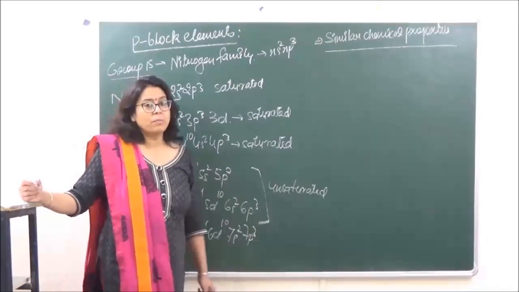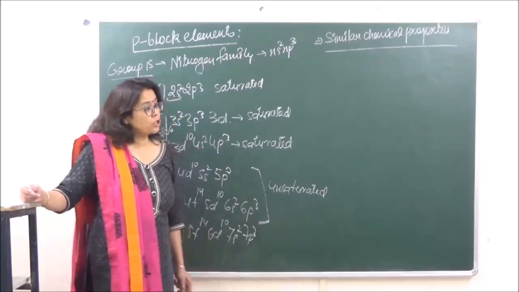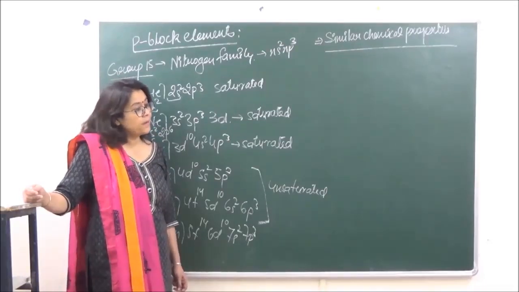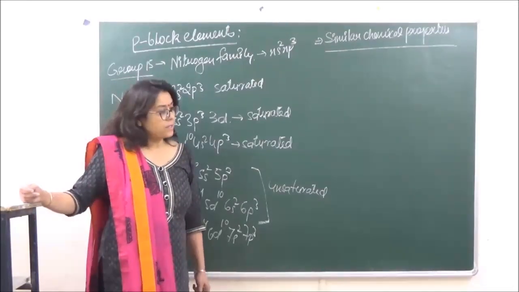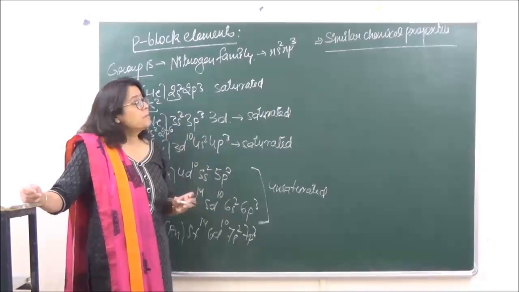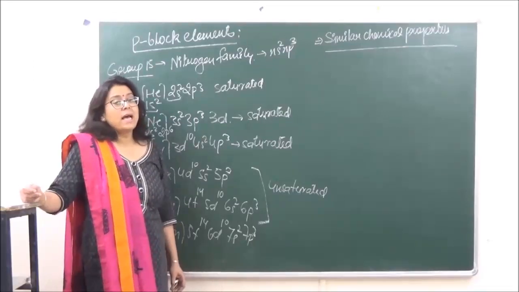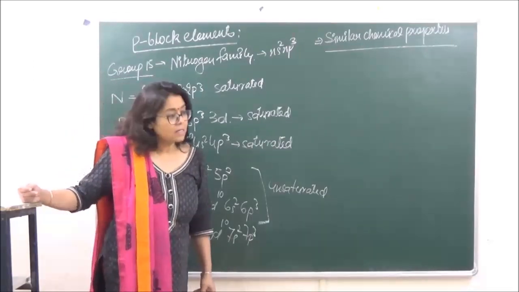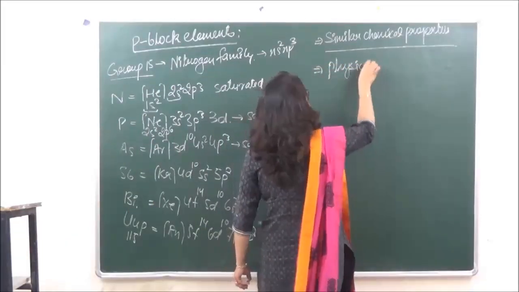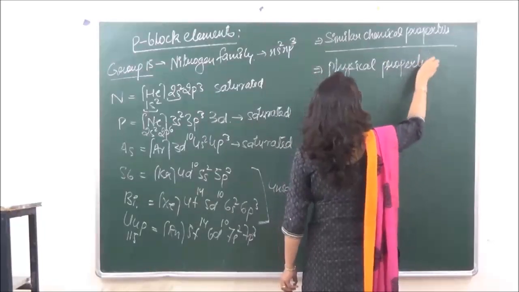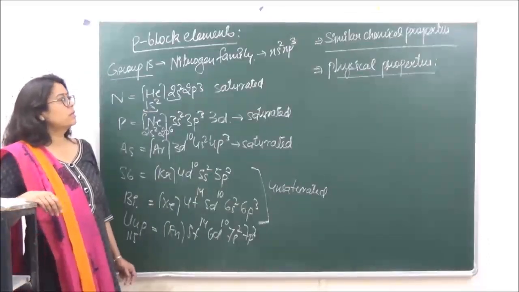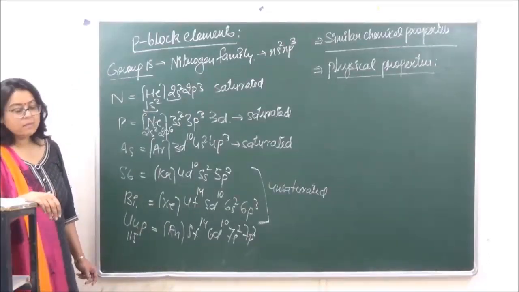We know that chemical properties only depend upon the electronic configuration of the outermost shell, as the inner shells do not participate in any kind of chemical reactivity. ठीक है? So they all are going to have the same kind of chemical reactivity, but they might show certain gradations as we move from the first member to the last member, and gradation is more pronounced in physical properties. So let's understand the physical properties.